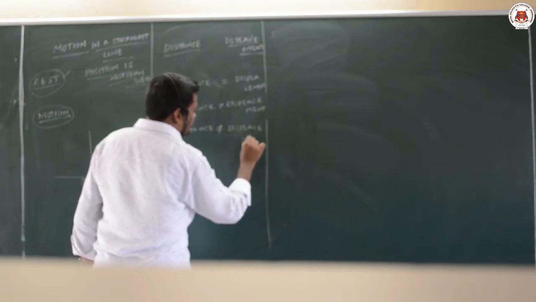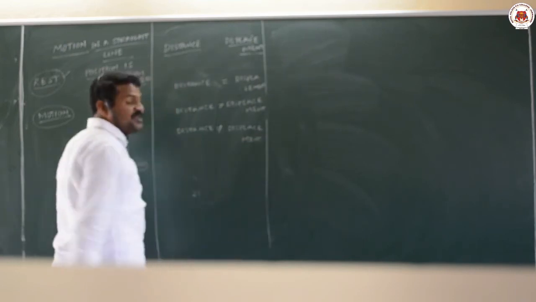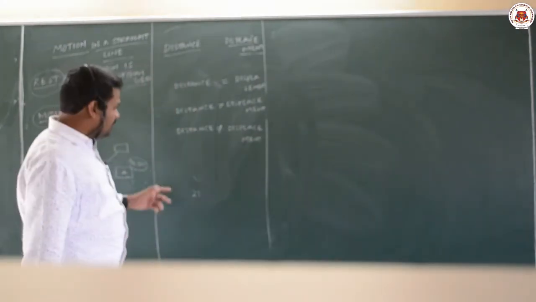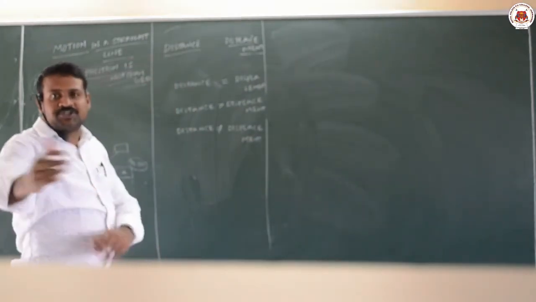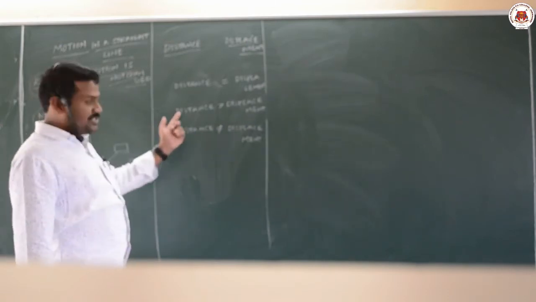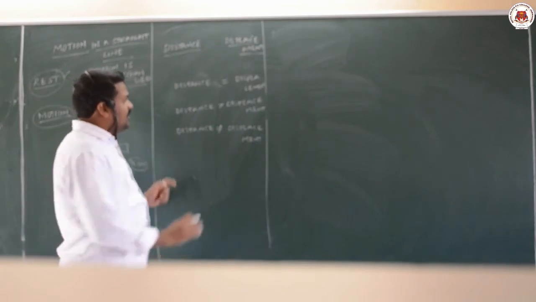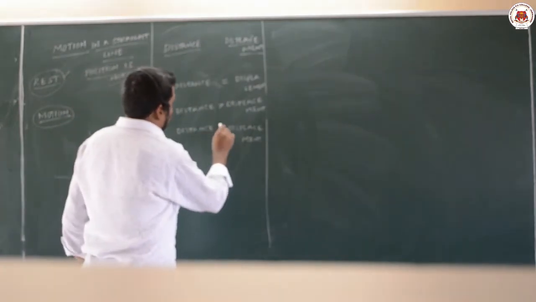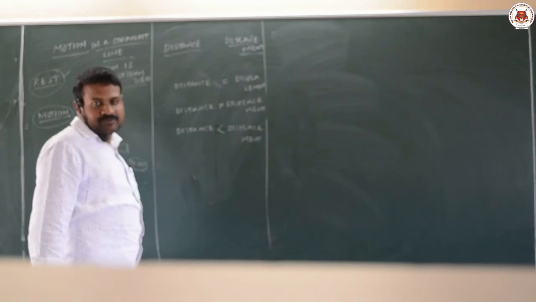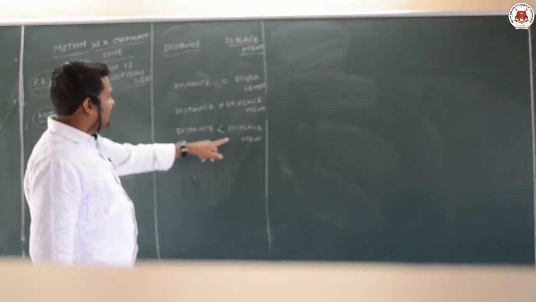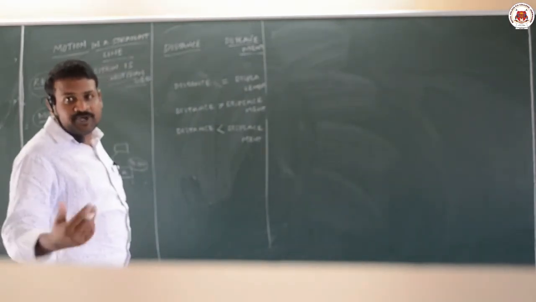The condition is that distance can be equal to displacement when the body travels in the shortest path, and distance can be greater than displacement, but distance can never be less than displacement, because the definition of displacement itself is the shortest path.